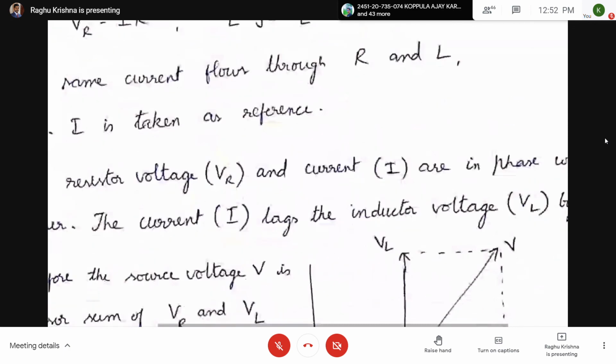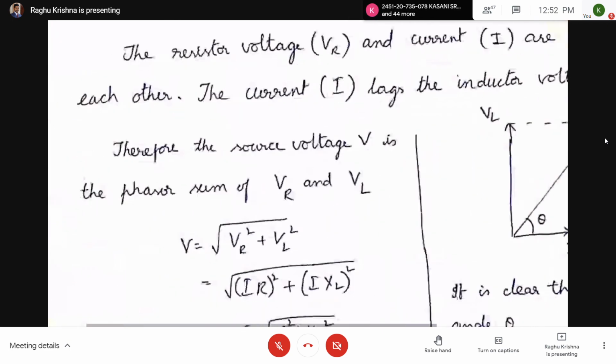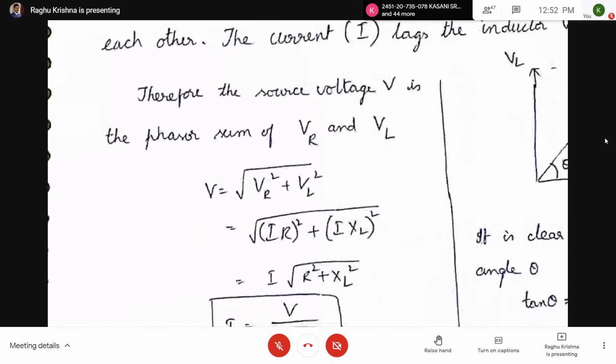If you add VR and VL just like vectors, you are going to get V. If you want the magnitude of V, it is taken as under root of VR square plus VL square.